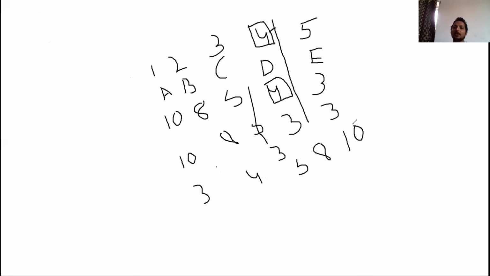And now the mid position is this one. The array indexing starts from 0, 1, 2, 3, and 4.